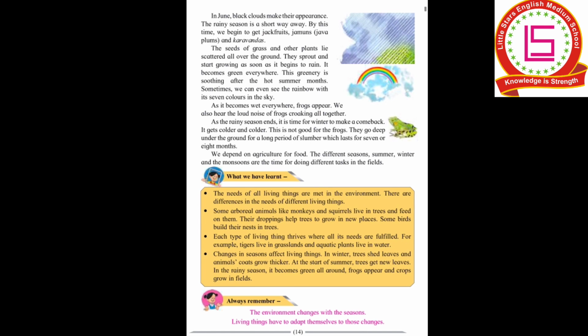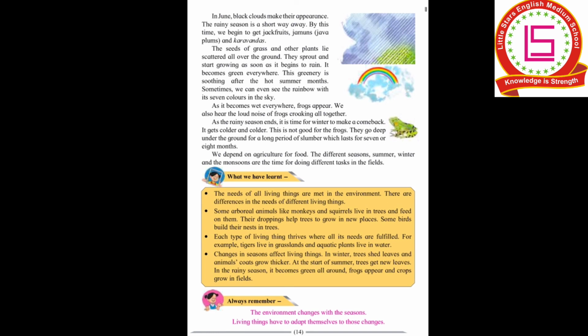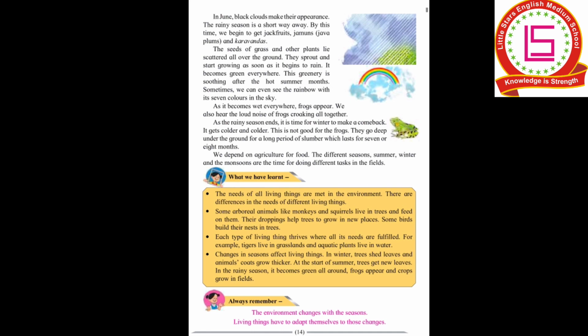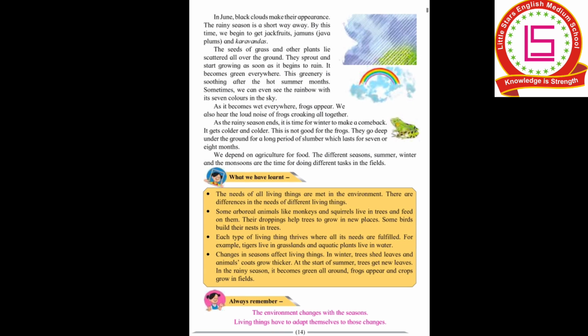So we have finished with the lesson now. Now in the next paragraph we'll just go through the important points to recall the lesson. The first one is that the needs of all the living things are met in the environment. There are differences in the needs of different living things. We have seen that all the things that we need for basic living are provided by the environment, and all the living things have different needs.